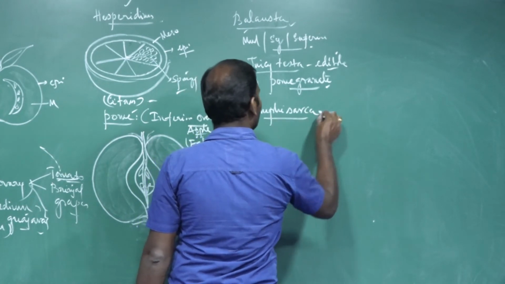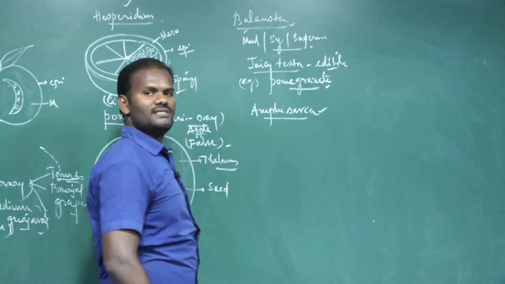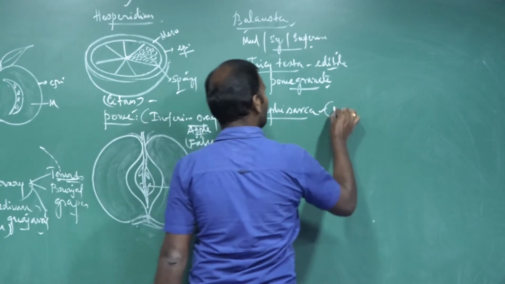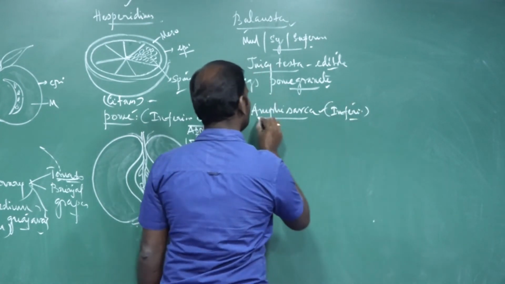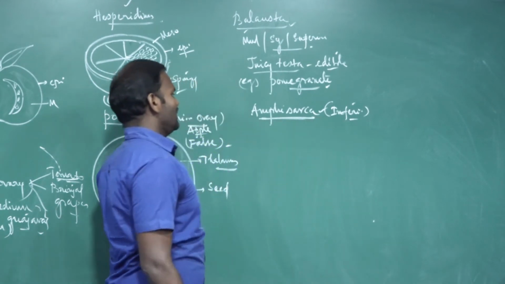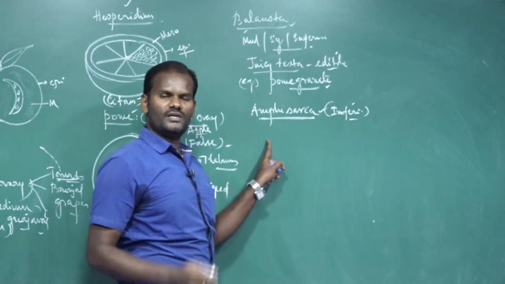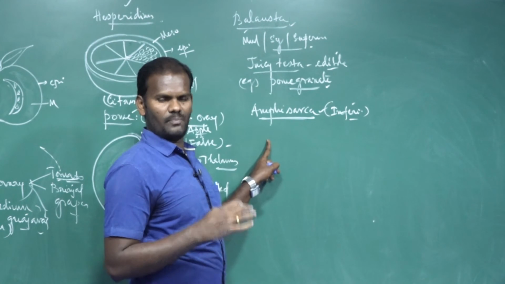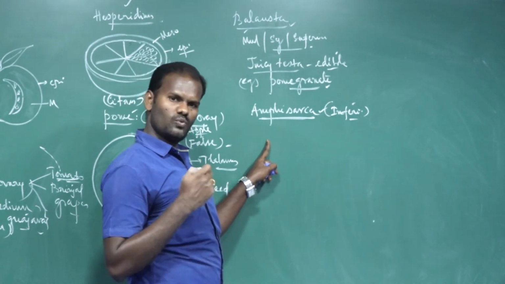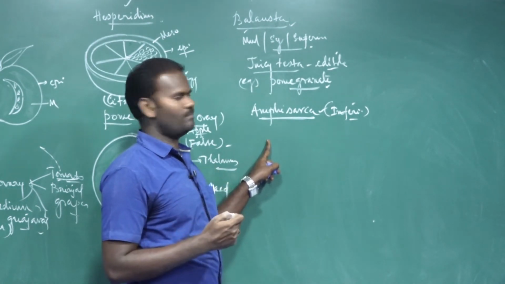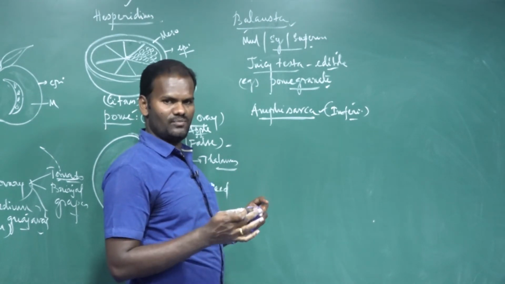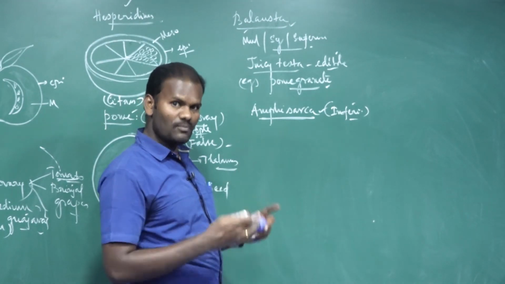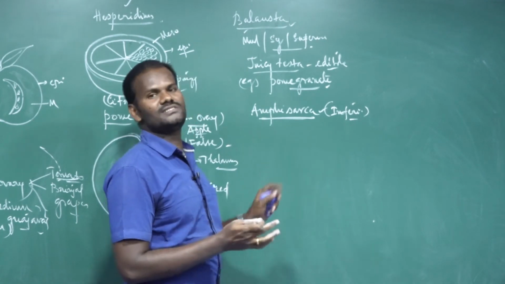Amphisarca is developed from multicarpellary, syncarpous inferior ovary. Here the epicarp is woody, hard. Middle mesocarp and endocarp, along with the placenta, are fleshy, which is edible.